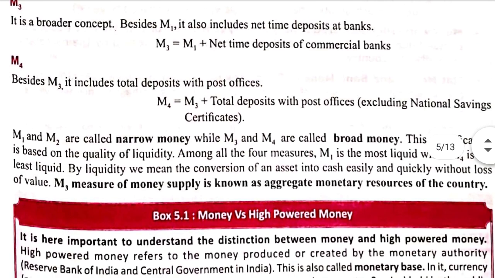Now what is liquidity? Liquidity is the feature of any asset that can be converted into cash. So any asset which can be converted into cash very easily is more liquid. For example, we can convert the stock in hand by selling it. It is liquid. Cash at bank is a liquid asset because that can be converted into cash very easily. But land and building, furniture, these are less liquid because they cannot be easily converted into cash.